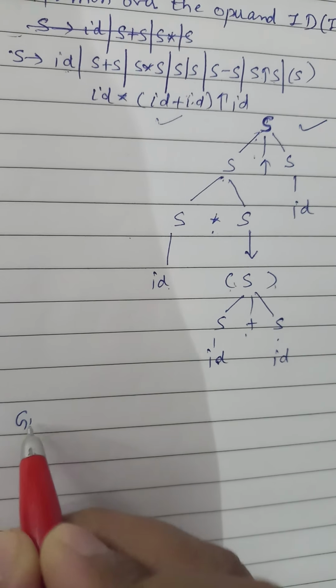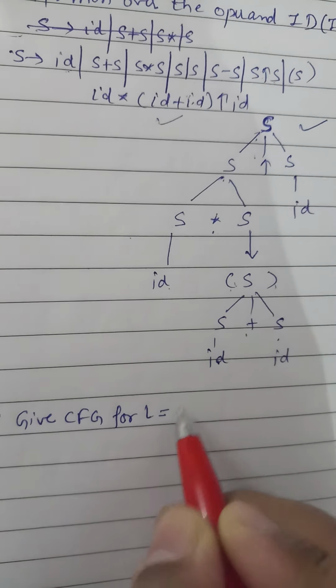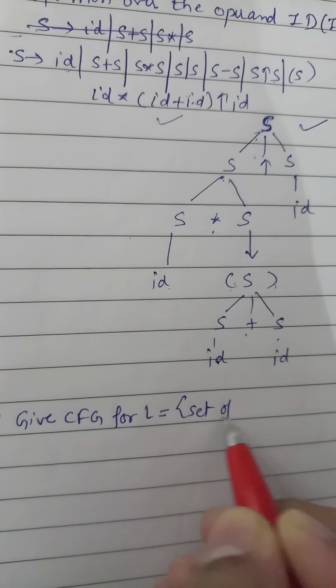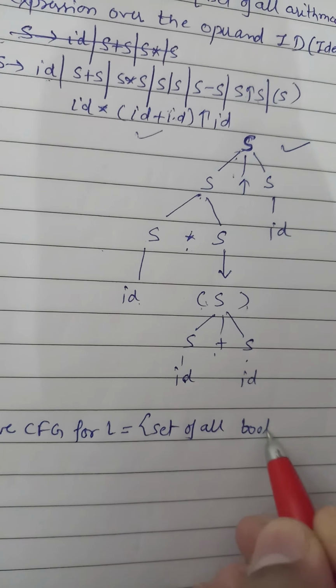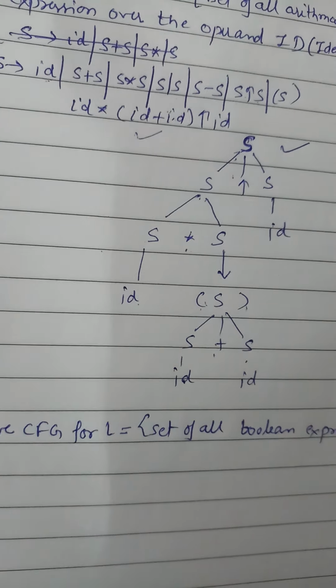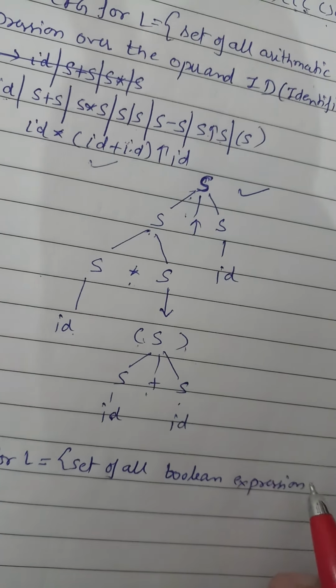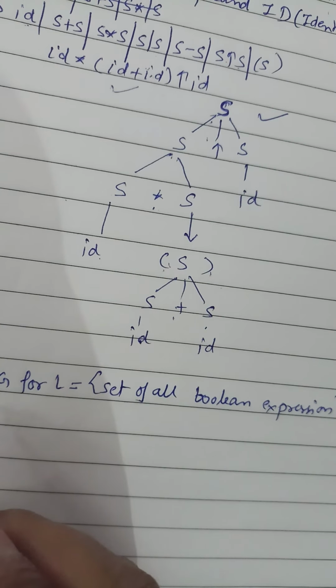Suppose we have to give a CFG for the language in which we have the set of all Boolean expressions. So what can be the CFG?